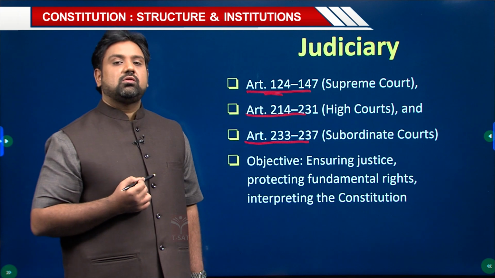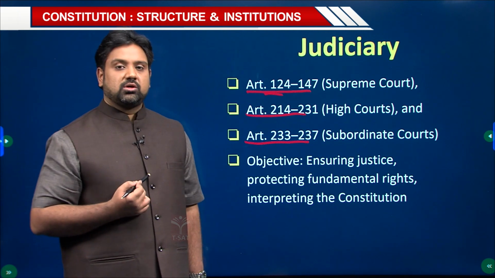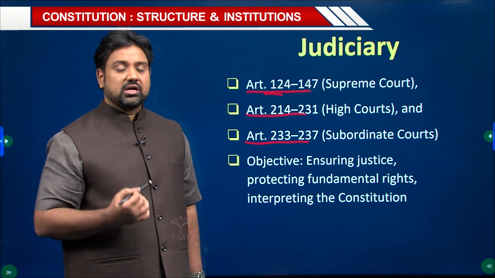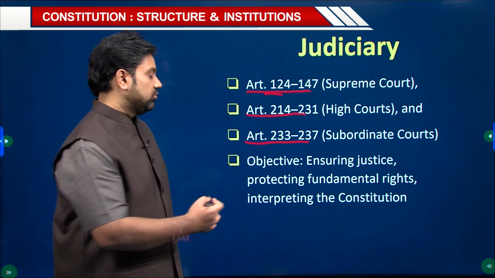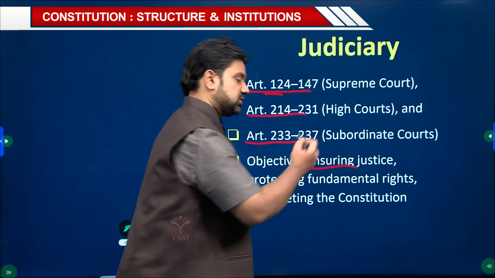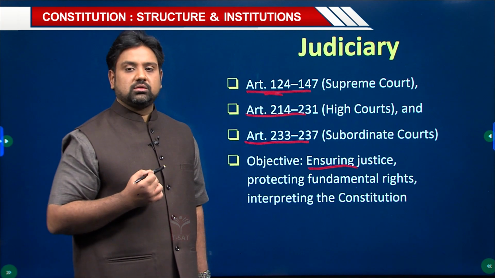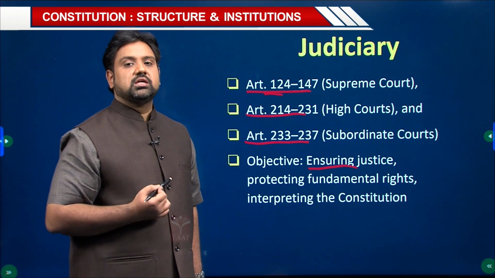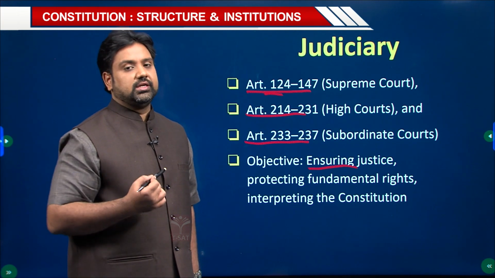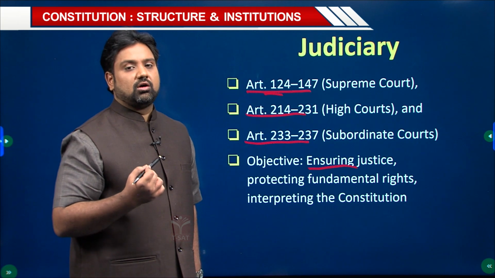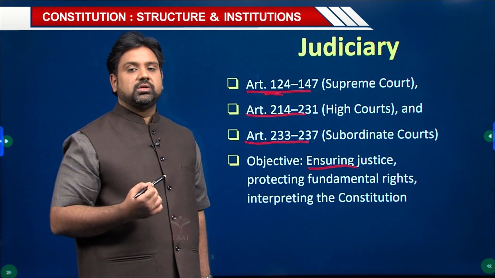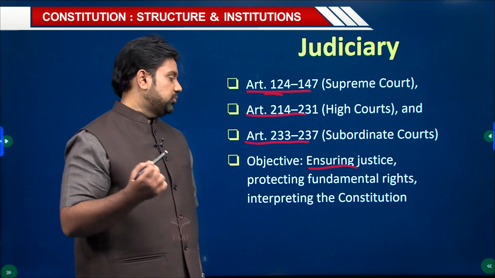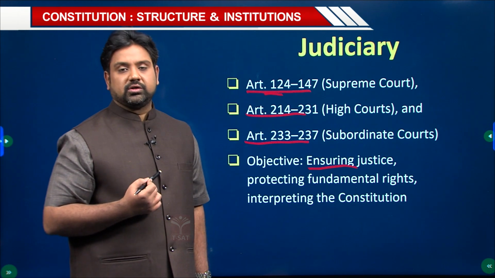Now, the objective of giving powers to the judicial branch of government and recognizing it as a separate one is for the following things. One is ensuring justice, to ensure that justice is given to the poor and also the needy. So whenever delivering justice, the courts do not make any kind of difference between either rich or poor. Then you have protecting the fundamental rights.